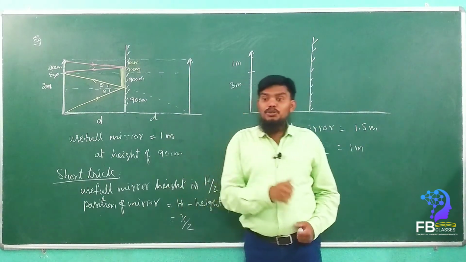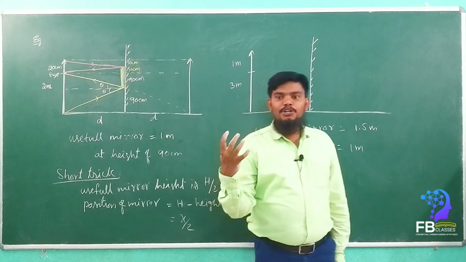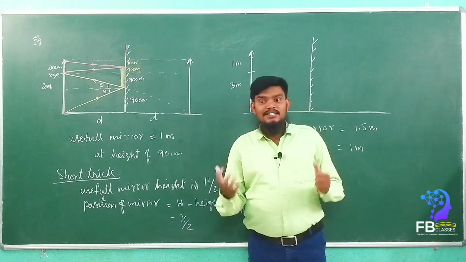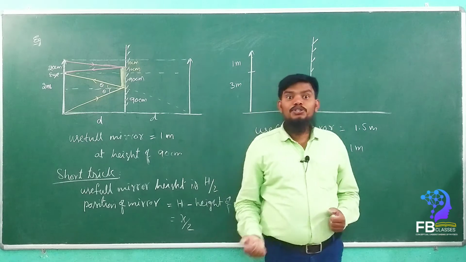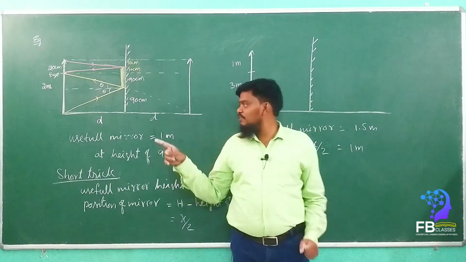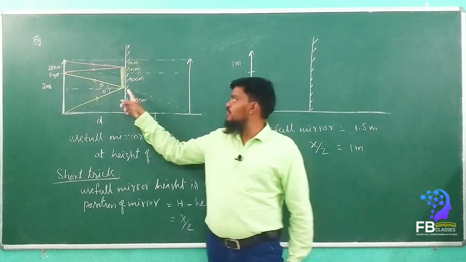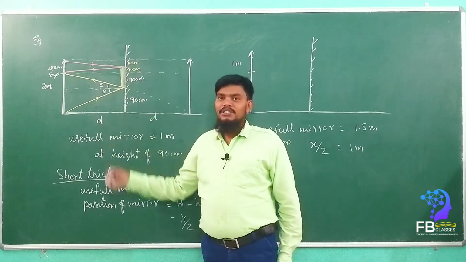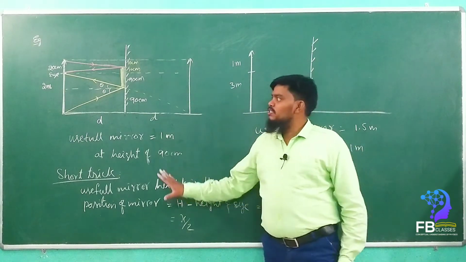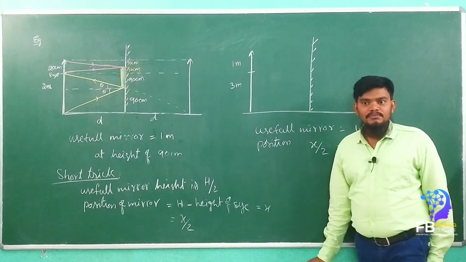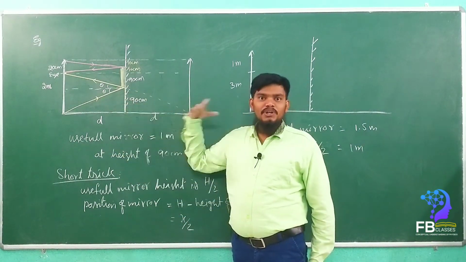When I asked you the first time, if you take a small mirror, will you be able to see the full image? You said yes, we can see it when we put the mirror at a long distance. But the full image formation in a mirror is independent of the distance from the object. So what is the total conceptual understanding here? The useful mirror is half of the height of the person.